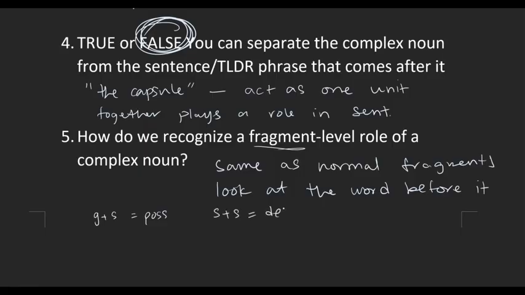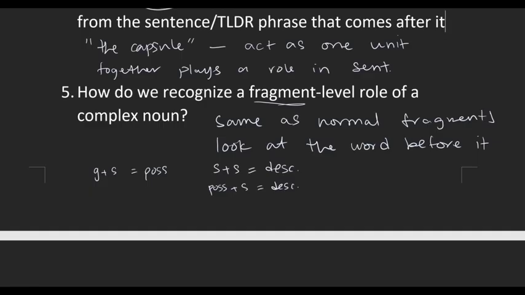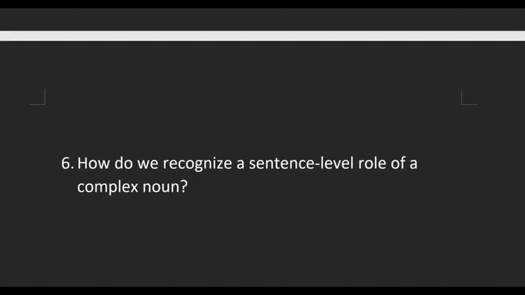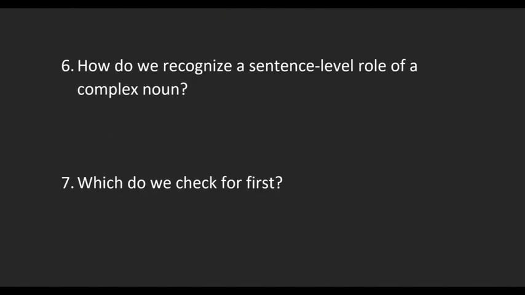And there is one last thing with descriptives, because you can sometimes describe a possessive fragment. So if you have a possessive fragment coming before the complex noun, in that case you also have a descriptive. It's like my black cats. Good summary. And then you had made the observation that the complex noun is always the second word in the fragment, and that's why we look at the word before it to figure things out. Good. And then we looked at complex nouns on a sentence level.